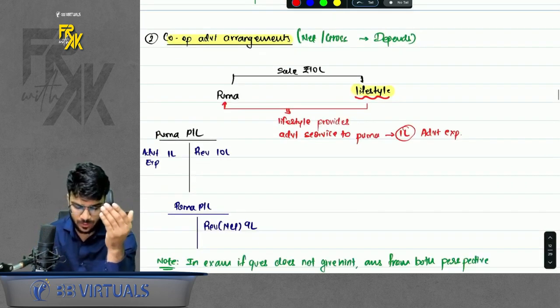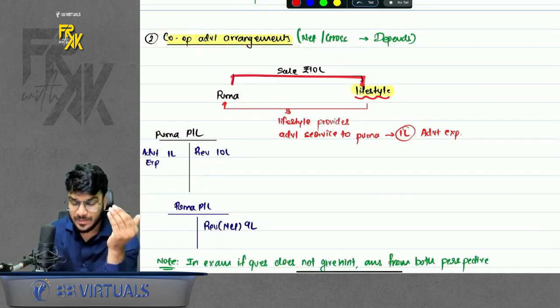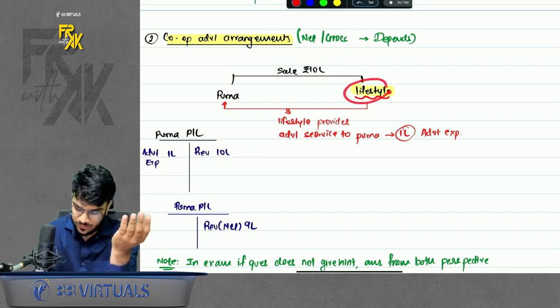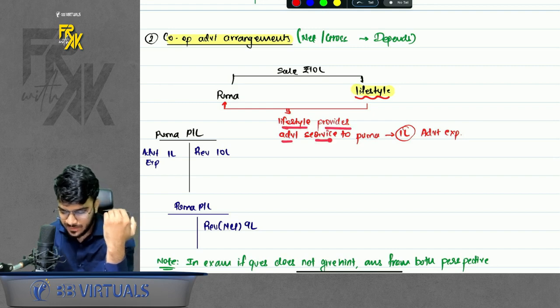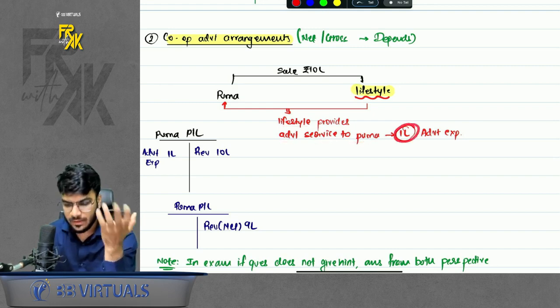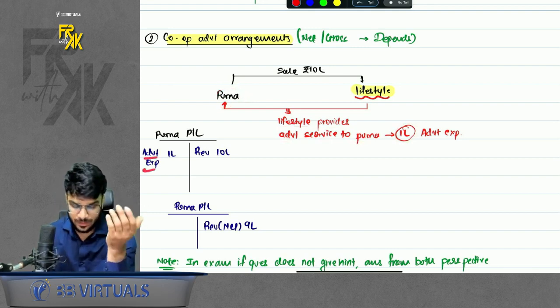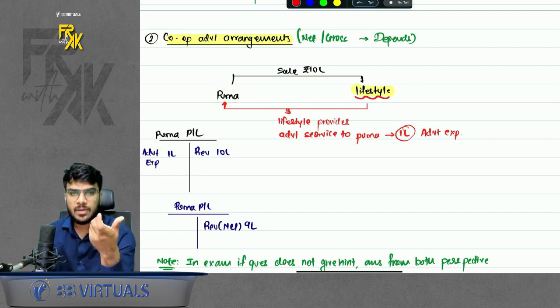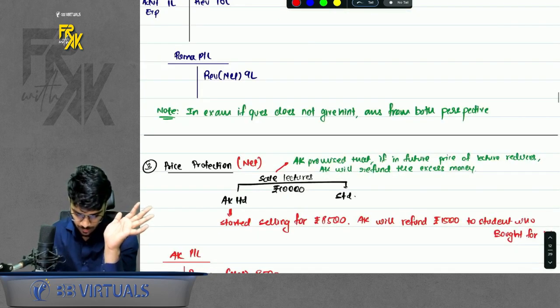Simple. Next point. Cooperative advertising arrangements. What is the meaning of this? Same example. Puma is making a sale of 10 lakhs. Lifestyle offers to make some advertisements for Puma. That is, Lifestyle is providing advertisement services to Puma and it is charging 1 lakh. So basically, Puma is receiving 10 lakhs and paying for advertisement as 1 lakh. How should Puma record the revenue? So here it is ambiguous. It will differ on a case to case basis. You need to check. It can be either net or gross. It depends. Do remember that.